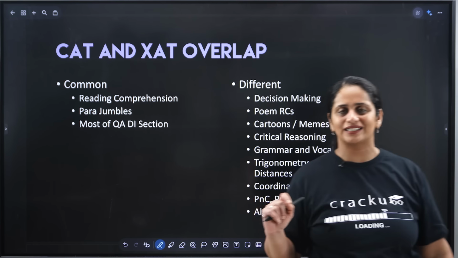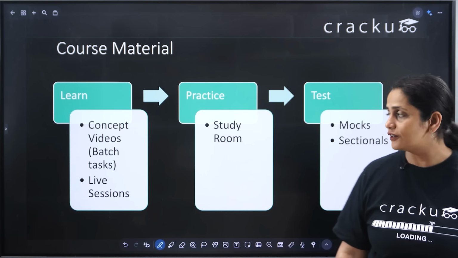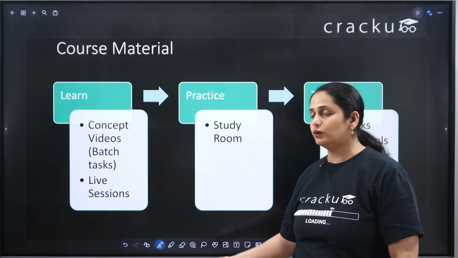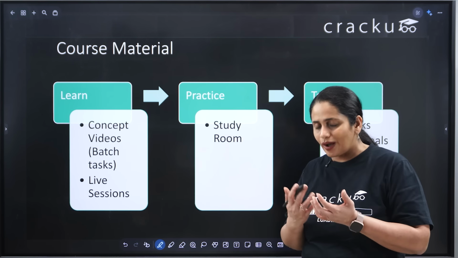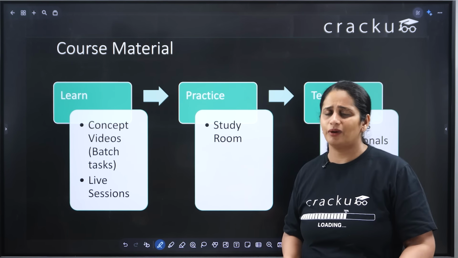Now you have the course materials. So how do you use the Crack Course ZAT crash course to actually crack ZAT? What all is included? See, the 3 pillars of CAT are also applicable for ZAT. The first pillar is basically learning. I want you to learn the concept videos. So how to actually tackle DM, how to approach DM. I've explained all of it in detail in the videos.